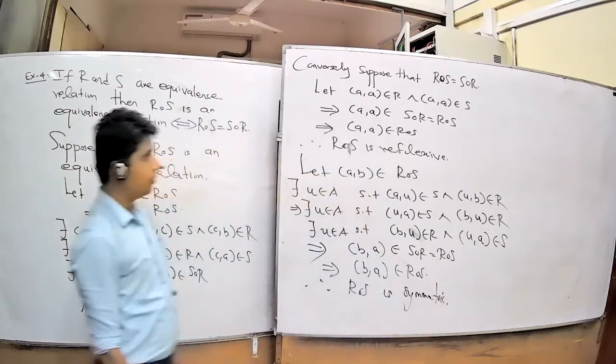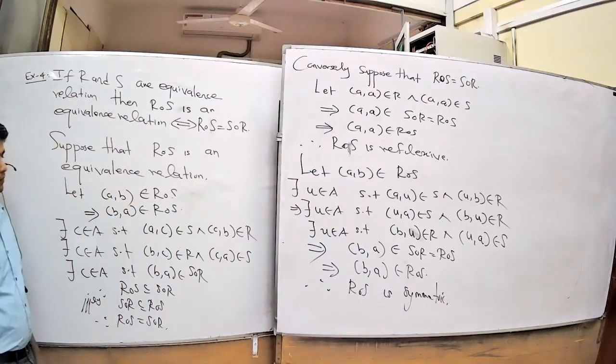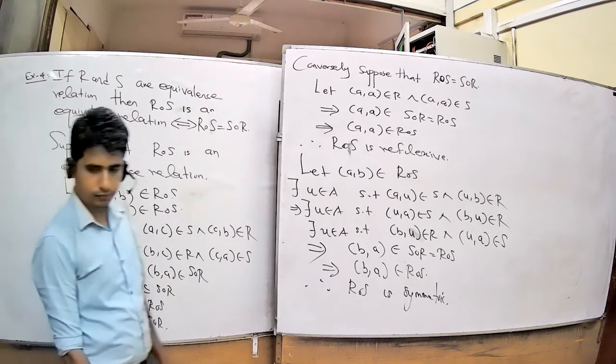Right? R composition S is symmetric. Okay.